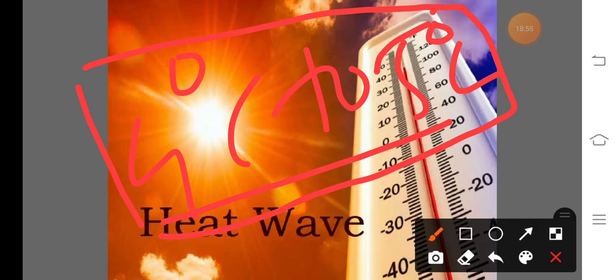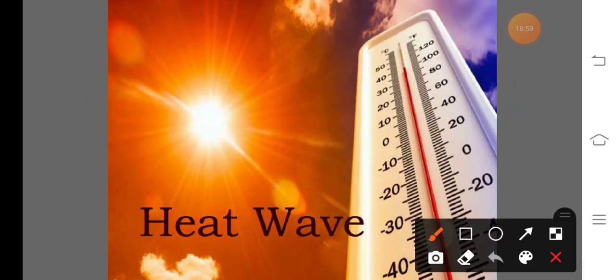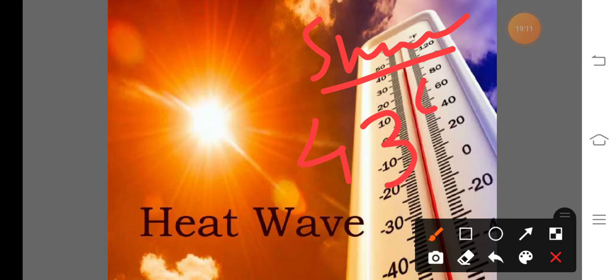So heat wave according to IMD, suppose in the case of Solapur district in the summer season, the maximum temperature is 35 degrees Celsius in the summer months, that means April and May.